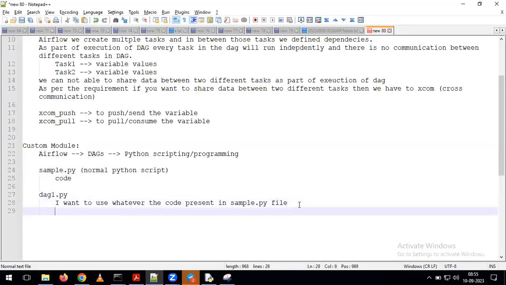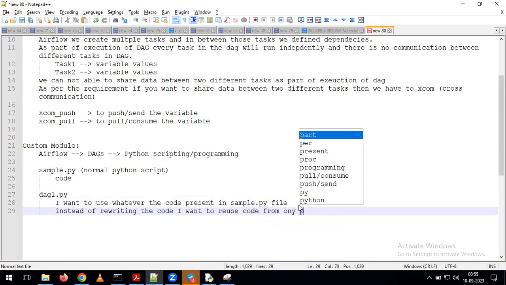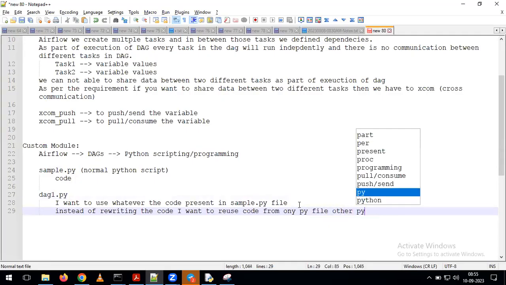Instead of rewriting the code, I want to reuse code from one Python file in the other Python file. So this is the requirement. If you perform this kind of operation, there is no need to write the code again in dag1.py.